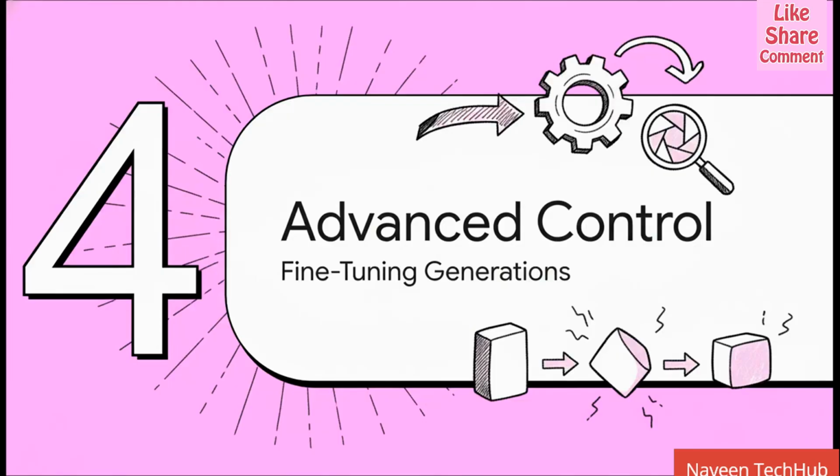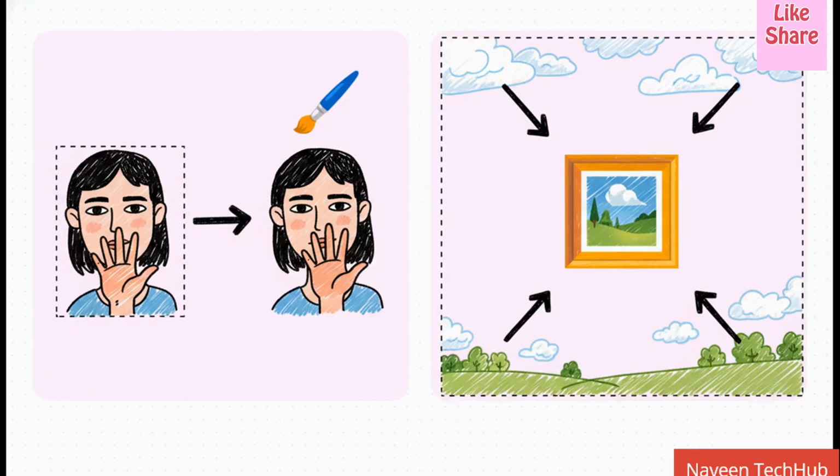All right, but getting a good first image or video, that's really only half the battle. The real magic, the pro-level stuff, happens when you start refining and tweaking. So let's get into some of the advanced techniques that creators are using to fix those little errors and really perfect their final output. Okay, two of the most powerful techniques you need to know are in-painting and out-painting.